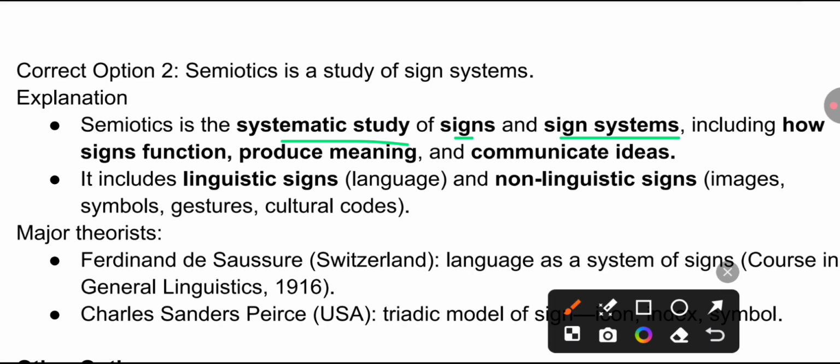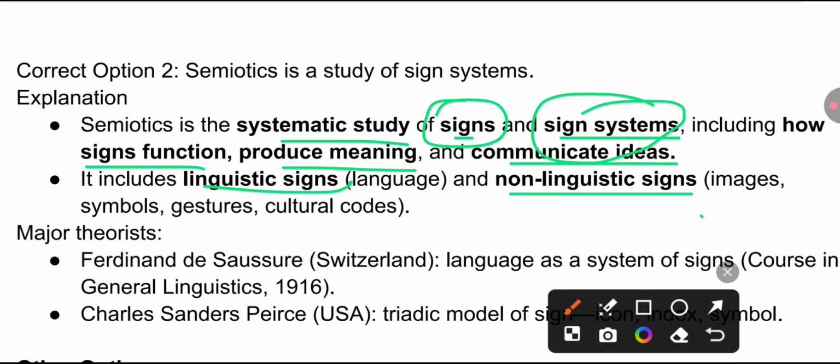It is the systematic study of signs and sign systems, including how signs function, produce meaning, and communicate ideas. We have seen a lot of signs on the roads, and we just follow the sign, and we understand what it actually signifies, what it actually means, and how it functions. So in linguistics, this is what semiotics is. It studies a sign and its system, how it actually functions in language. It includes linguistic signs, that is language, and non-linguistic signs, such as images, symbols, gestures, and cultural codes.